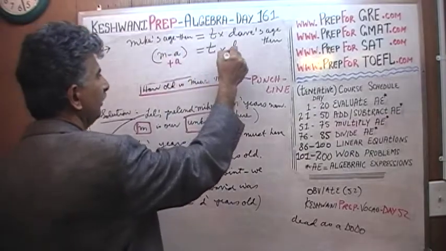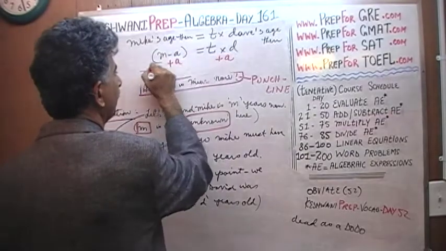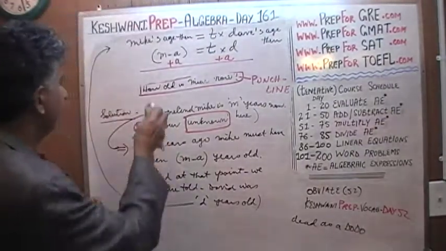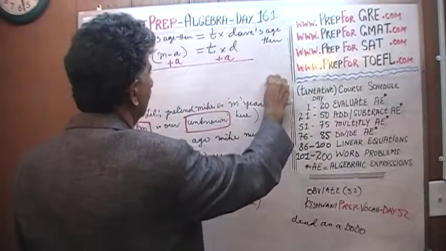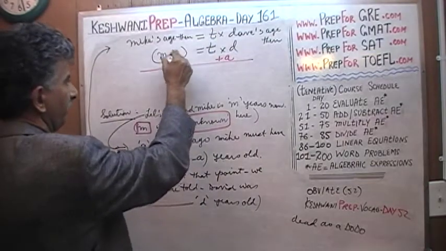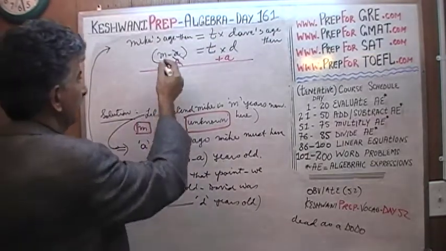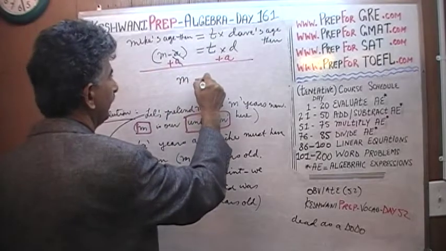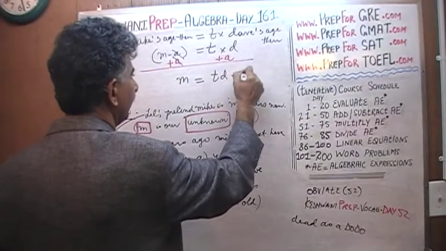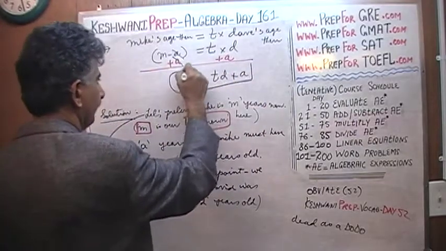By adding A to both sides of the equation. The negative A and positive A drop out. That was the whole point. And therefore our unknown M equals T times D, TD plus A. There you go, that's our answer.